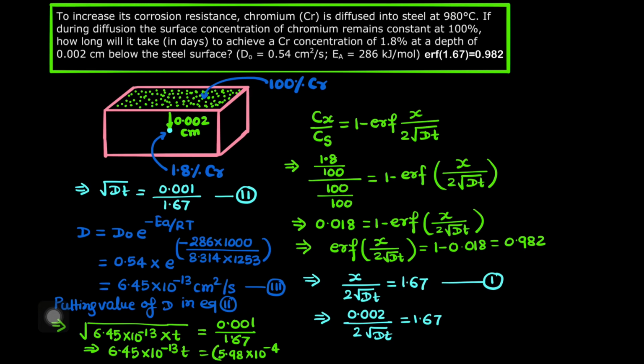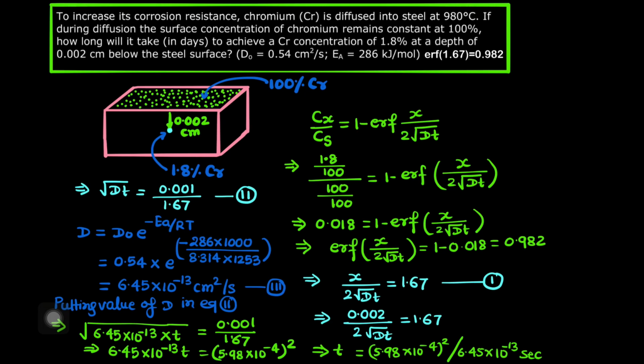So this will be the whole square of that, and then we can finally put this left side term to the right hand side to get the t. So it will be 5.98 into 10 raised to minus 4 to the whole square divided by 6.45 into 10 raised to minus 13 seconds. So that will be the total value coming in seconds.